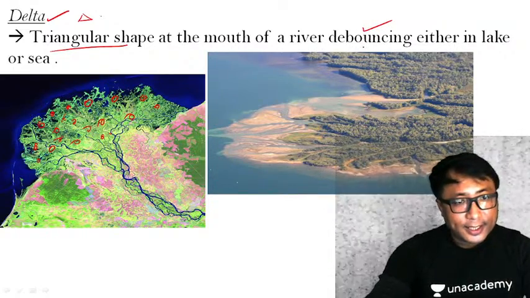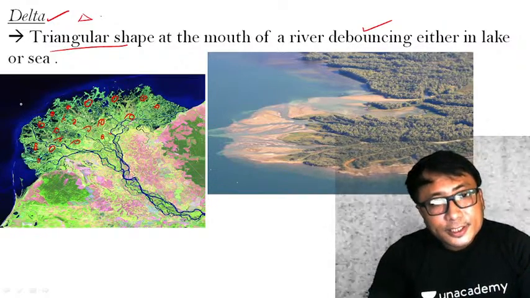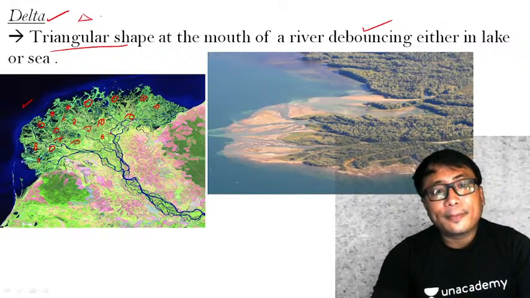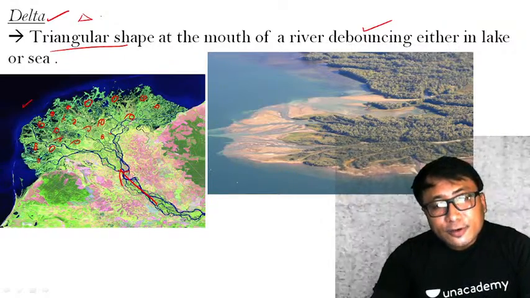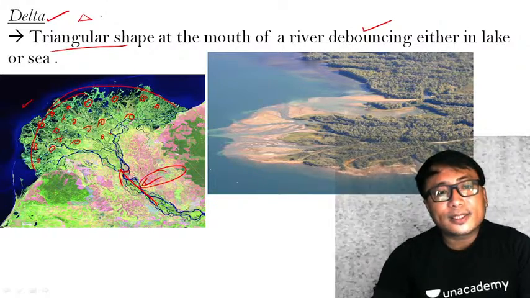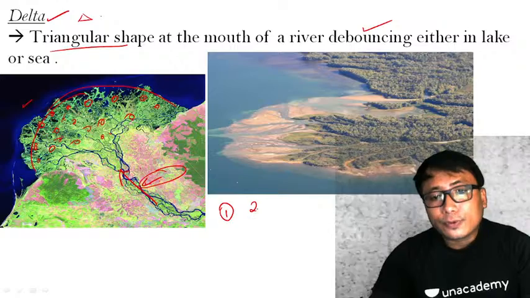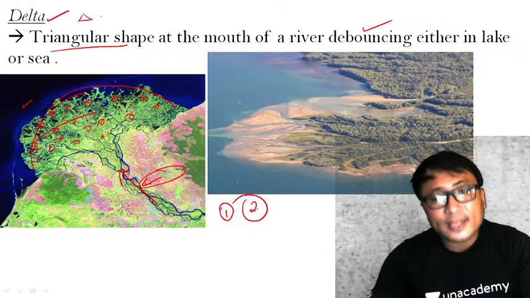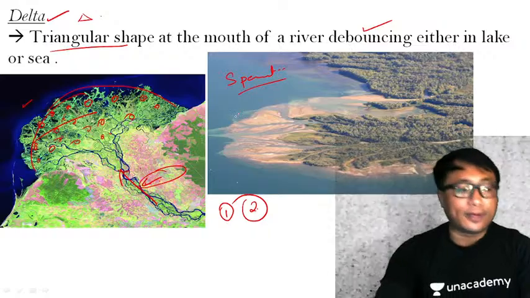Clear? Now, depending on the characteristics of the water body, the velocity of the river, and the nature of the sediments that the river is carrying, different types of deltas are formed. That is one. Number two, formation of a delta has certain specific conditions that need to be fulfilled.